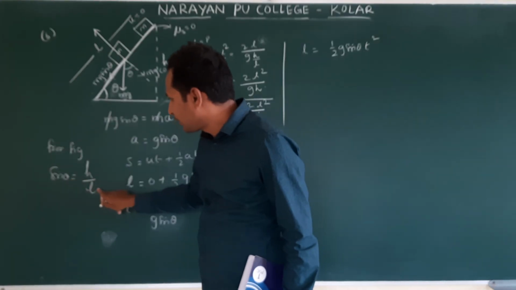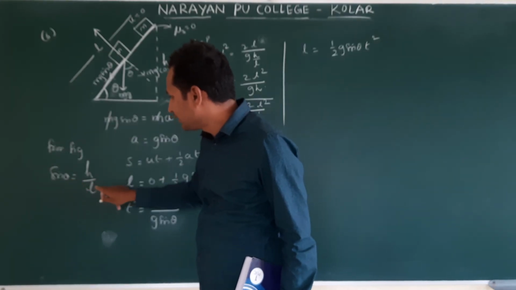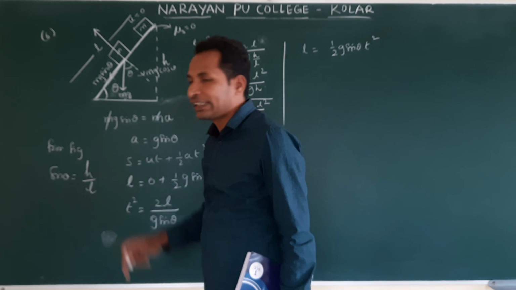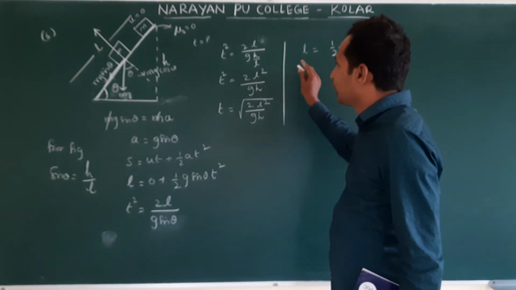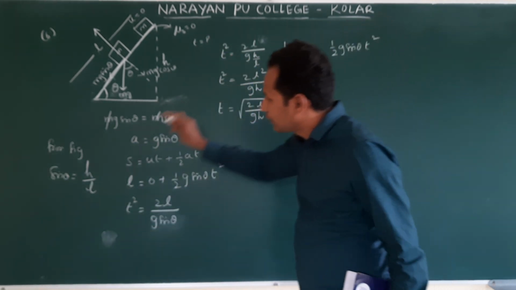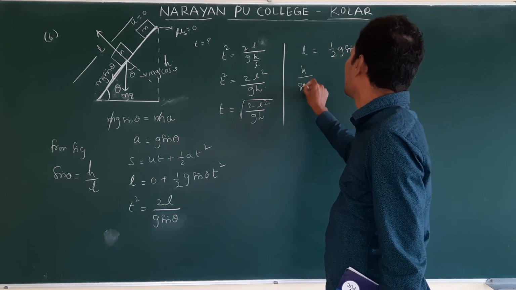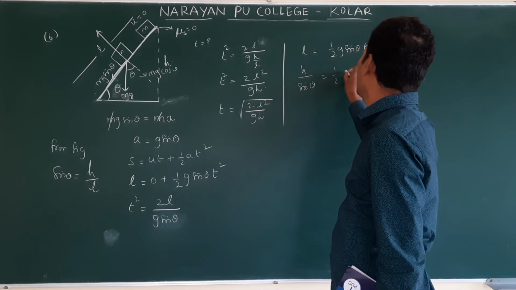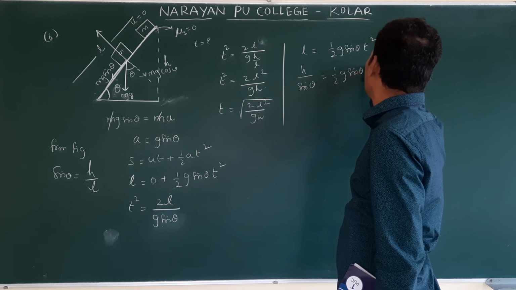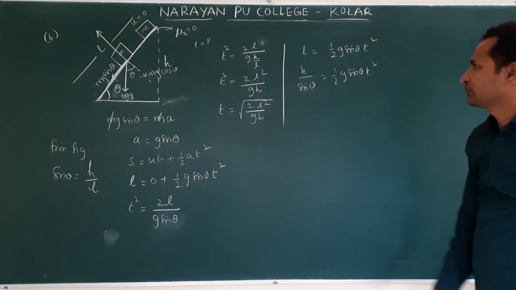From this expression, L, how do we write? L is h by sin theta. So h by sin theta is equal to 1 by 2 g sin theta t square.